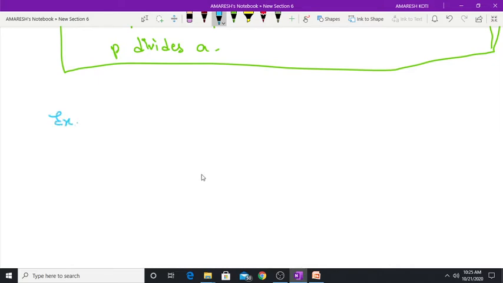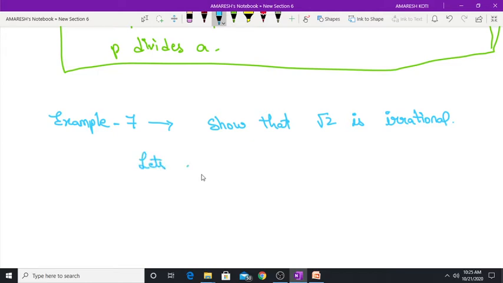So once see example 7. Show that root 2 is an irrational number. This is what is given. So let's assume root 2 is rational.